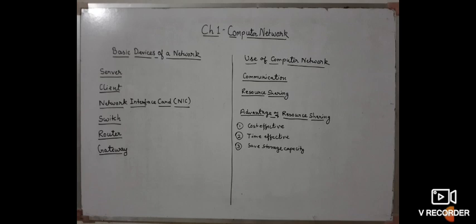Now, advantages of resource sharing. When we share our resources, it is cost effective because if we share software, we use only one software on the server, and that can be easily shared with other client computers, which is very cost effective.